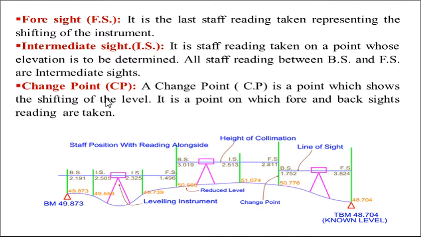Then change point. A change point is a point which shows the shifting of the level or instrument. It is a point on which foresight and backsight readings are taken. So this is the change point, and on it we have taken two readings, one is foresight and another one is backsight.